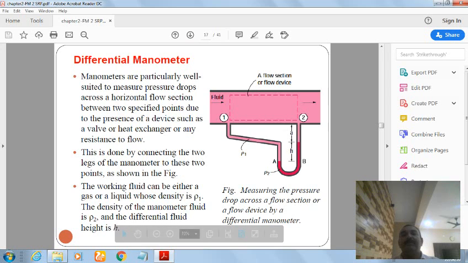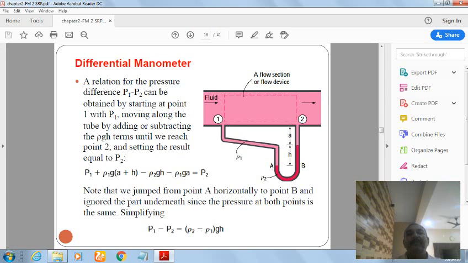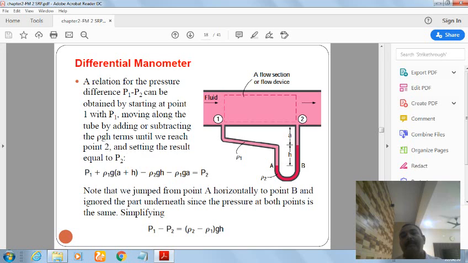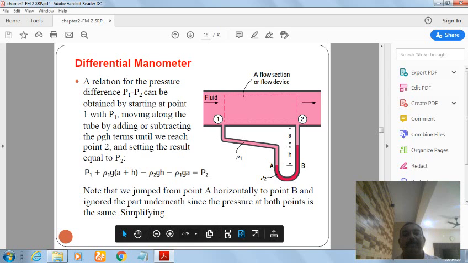Differential manometer. Earlier we have seen a single U-tube manometer. Now it is a differential manometer. It measures the difference between the fluids, and the fluids may be different. In differential manometers, in a similar way, we have to identify the pressure at P1 and P2 whenever it is required, and we have to compare them with the help of the equation. So the pressure difference between these we can get.